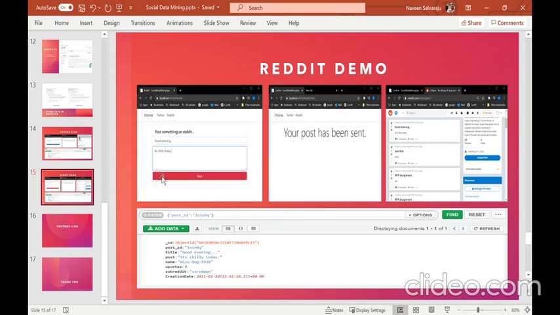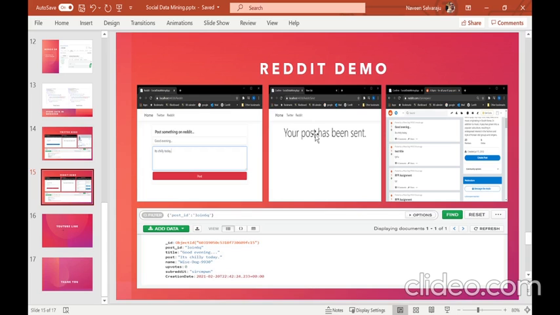What the application will do is get this data from the Reddit model and send it to the Reddit controller, and inside the Reddit controller, an instance of the Reddit client will be created, and the Reddit client will make a connection to my actual Reddit account, and this data will be posted by the Reddit client in my Reddit account, and we'll get the response: your post has been sent from the application.